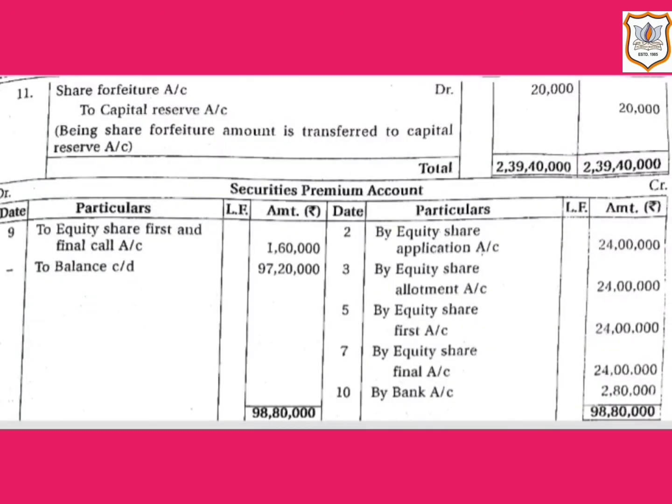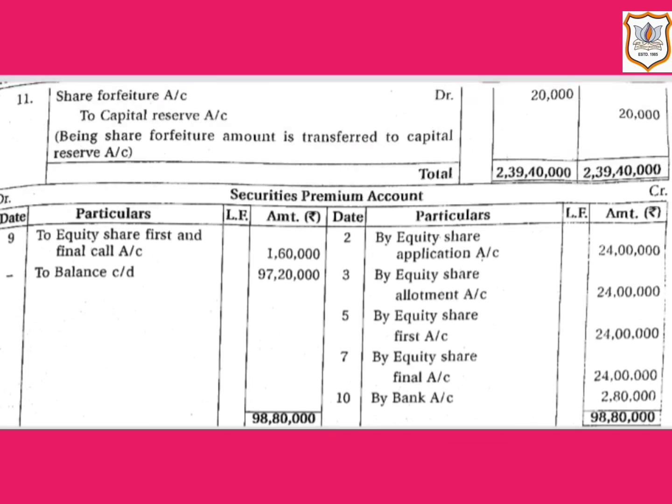Now let us see the last journal entry for transfer of balance in forfeited shares account to capital reserve account. Here, as the forfeited shares are reissued at a premium, the whole of the amount forfeited on 4,000 shares is a gain of capital nature, and the whole amount will be transferred to capital reserve account, that is rupees 20,000. So share forfeiture account will be debited by rupees 20,000 and capital reserve account will be credited by rupees 20,000.